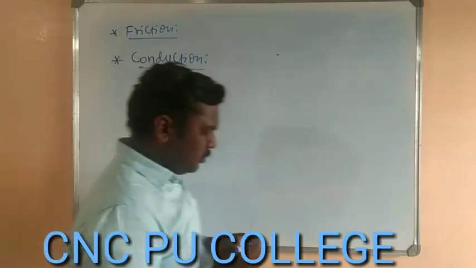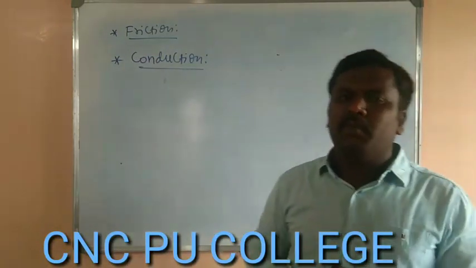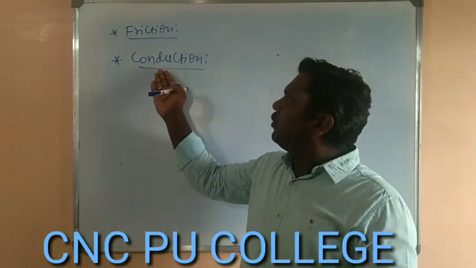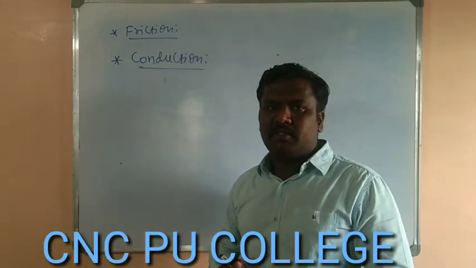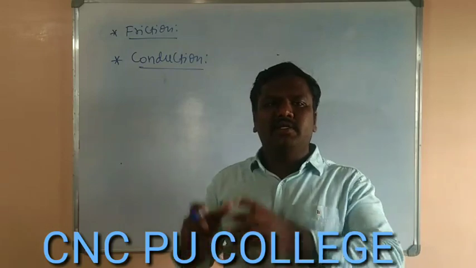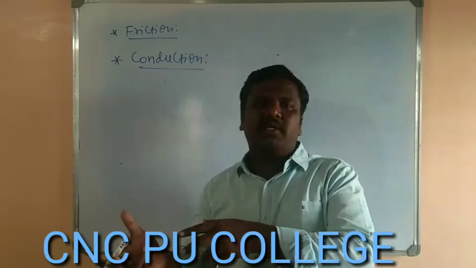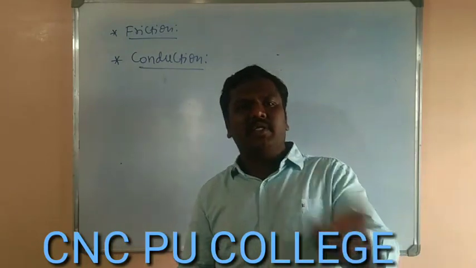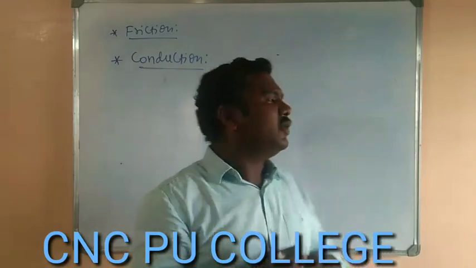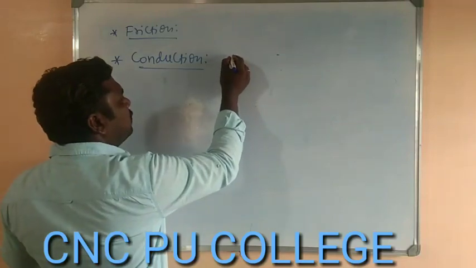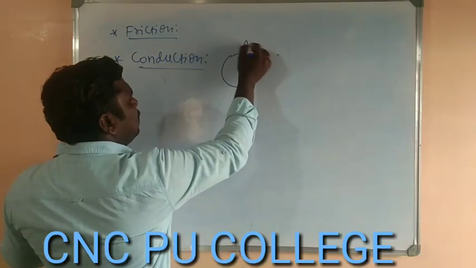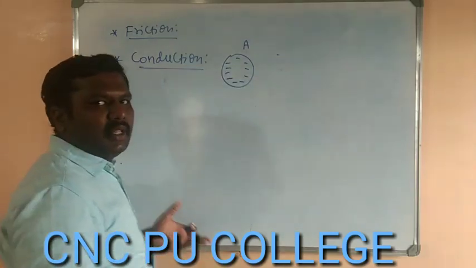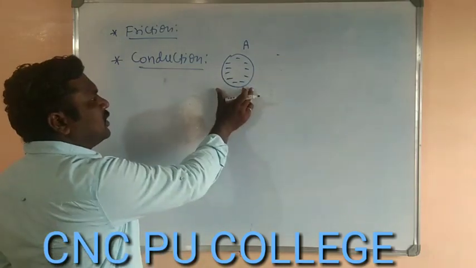This is also a very important method of charging conductors only. The name itself gives conduction. That means we can charge a conductor by keeping it in contact with some charged conductor. Let us consider the charged body A, which has been charged with negative charge. That means its charge is negative.